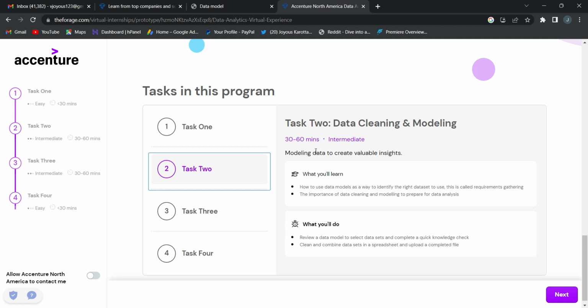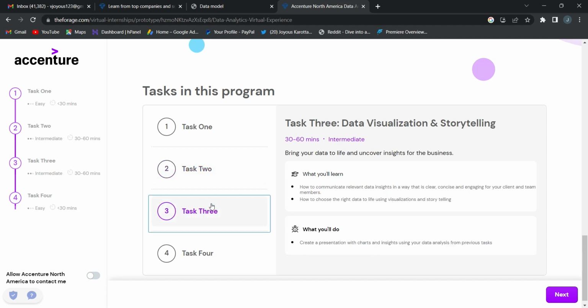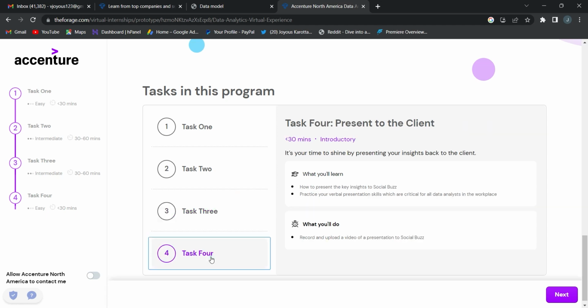The third task is data visualization and storytelling. You have to derive insights from the data sets, from whatever relationships you make. Let's say the reaction has three types: positive, negative, and neutral.